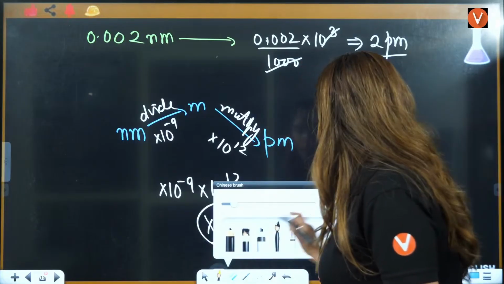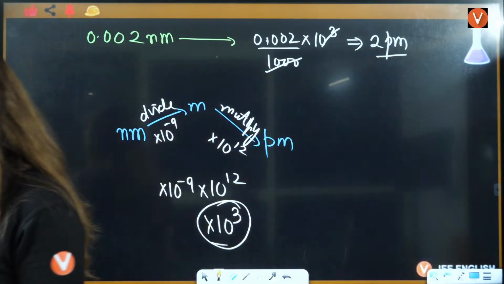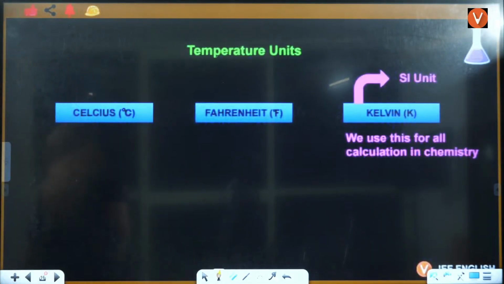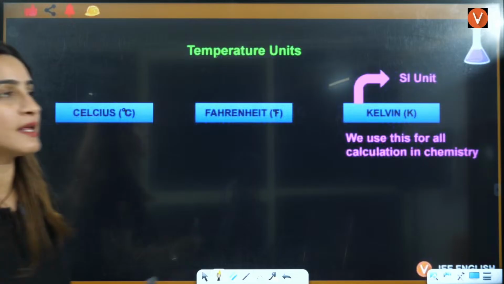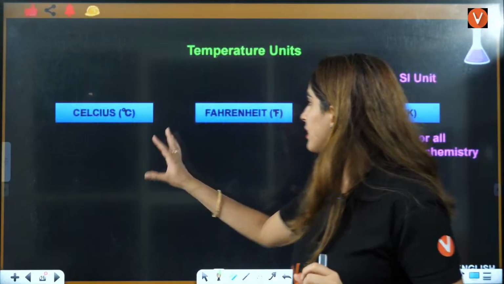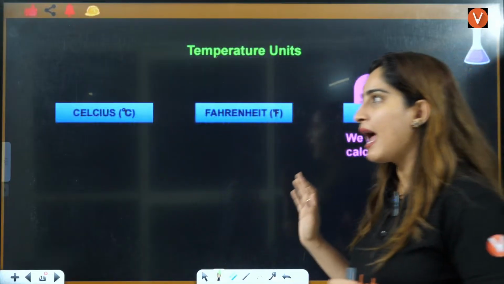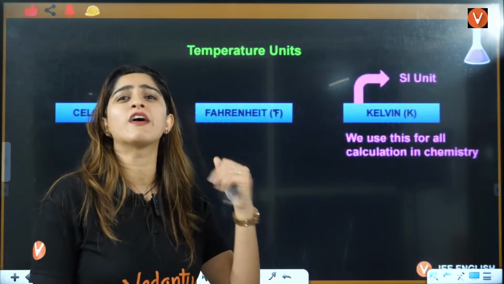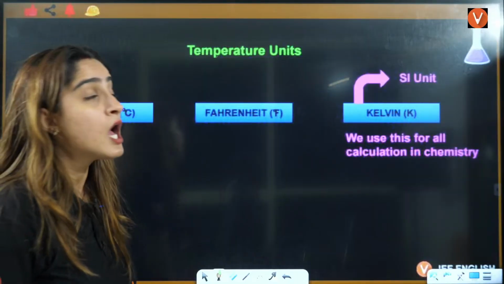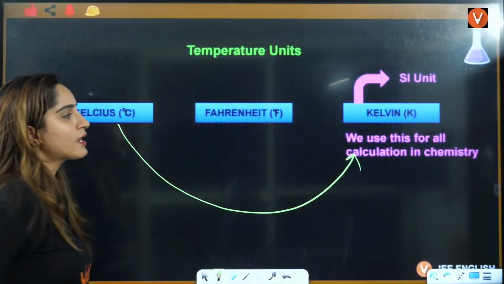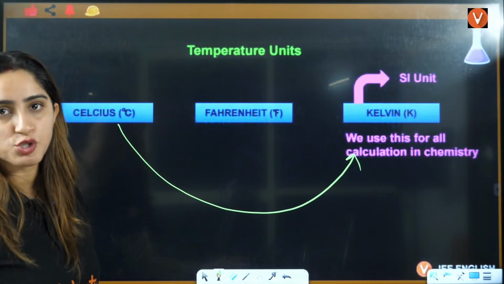Okay. Now the next topic, students, we have is temperature. Temperature and its units. Let's start with temperature and its units. So temperature has basically three units: degree Celsius, Fahrenheit and Kelvin. And Fahrenheit, very rare. In JEE Advanced, maybe you will see. In JEE Mains also, very, very rare chances that they will give you in Fahrenheit. But the most common conversion is from degree to Kelvin. This is the most common thing that is used in chemistry.